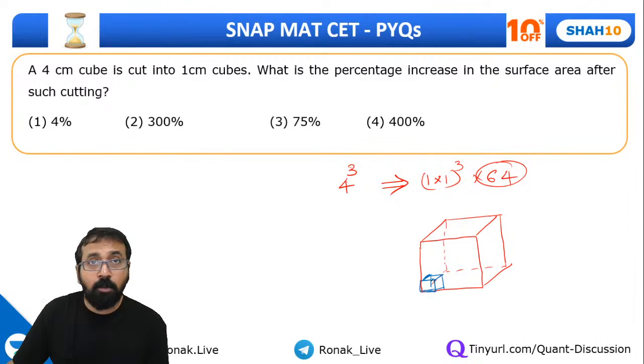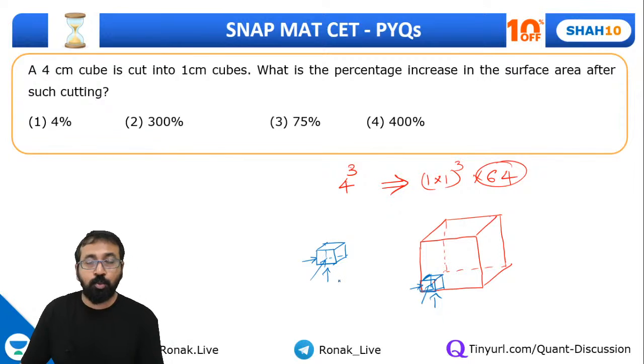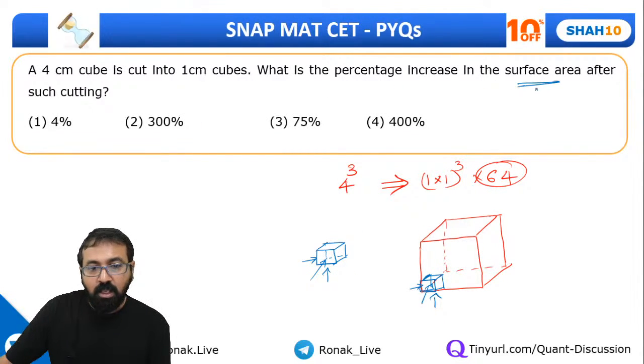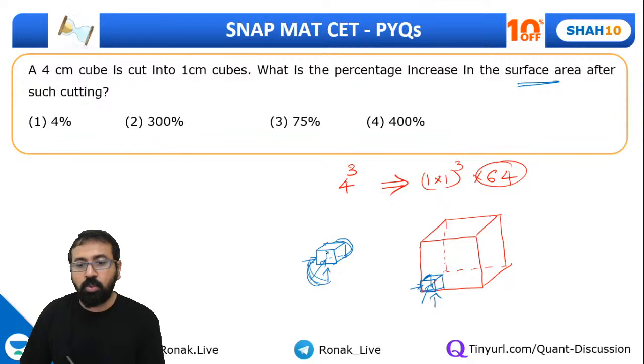Now guys, if you observe, 3 faces of the smaller cube were exposed. If I look at this smaller cube, this face was exposed, this face was exposed, and this front face was exposed. That means in the surface area of the bigger cube, these 3 faces of surface area have been counted, but the inner 3 surface areas are not counted.